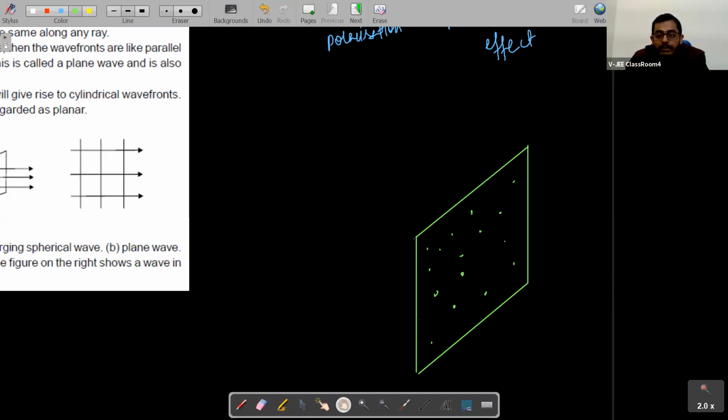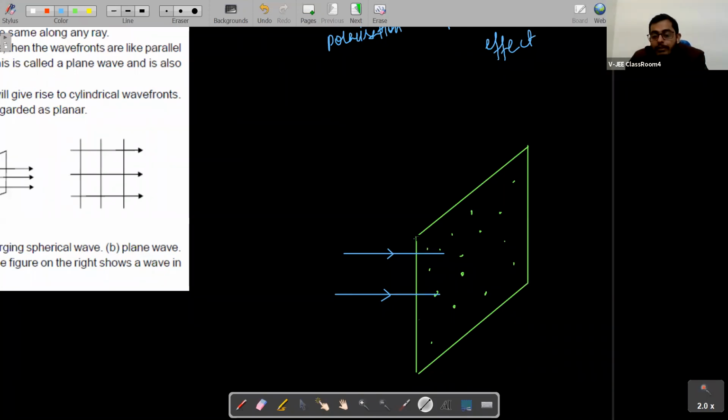One more thing we say about wavefront is that rays are perpendicular to the wavefront. The direction of propagation is always perpendicular to wavefronts, which is same as equipotential surfaces, right? What did we study about equipotential surfaces? We said that electric field is always perpendicular to equipotential surface, right? So here also the direction of propagation of wave is perpendicular to the wavefronts.